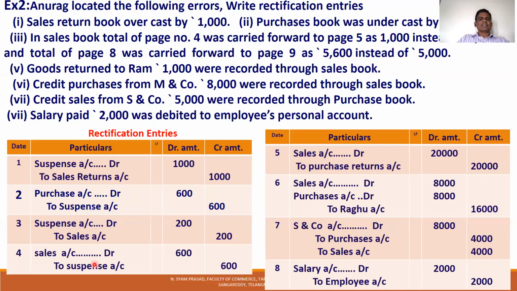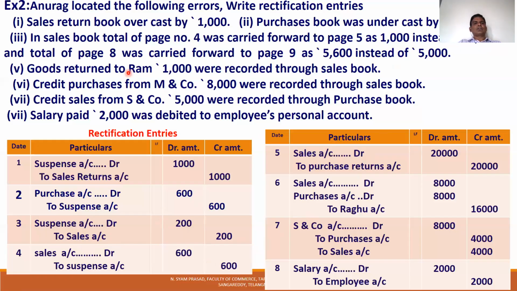Sales account to suspense account 600. So sales account less credit 200 is rectified by crediting the sales account, and sales account over credit 600 is rectified by debiting the sales account.